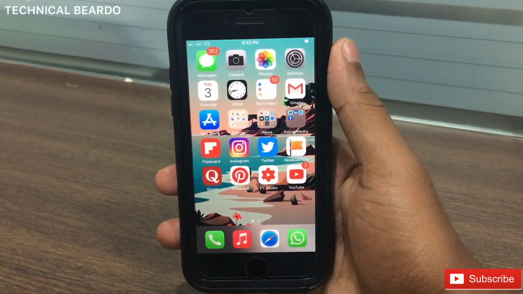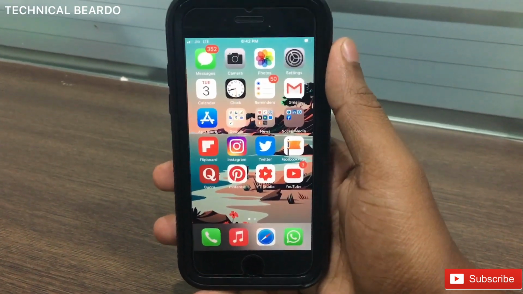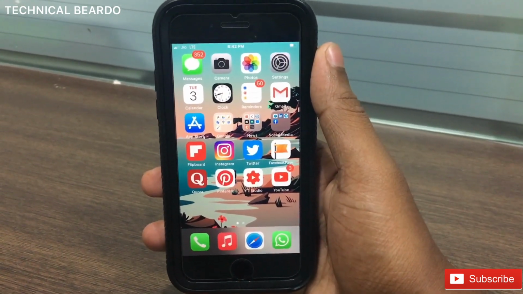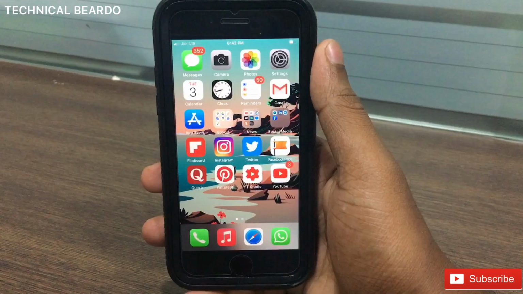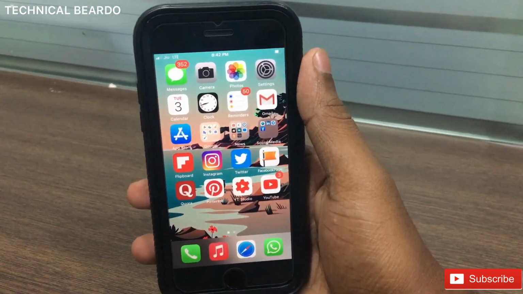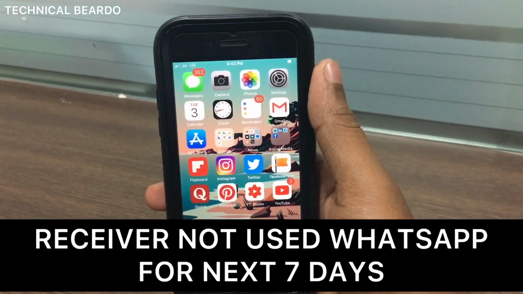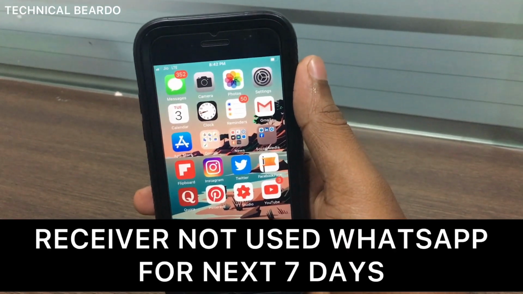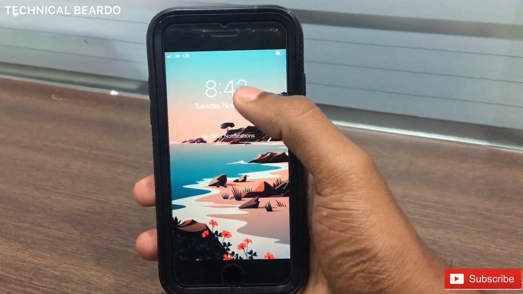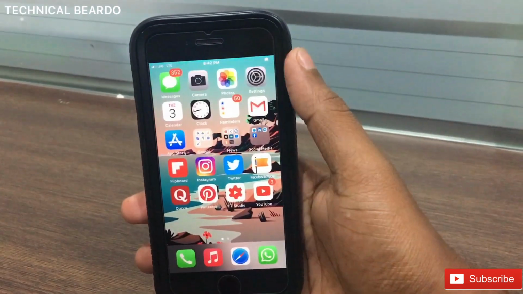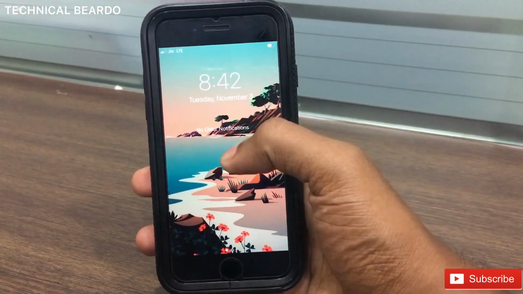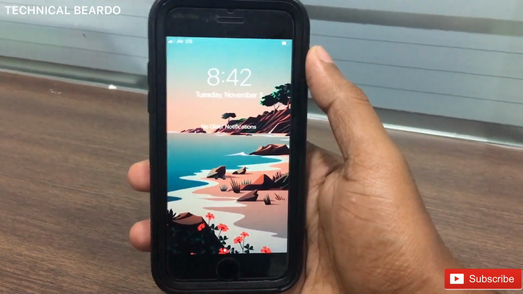So now we know what the update or feature in WhatsApp is, right? Now let's talk about actual facts about this new update. So first of all, if you are sending a disappearing message to a particular person, and that person or the receiver doesn't open WhatsApp for the next 7 days, the message will disappear automatically in the chat, but the preview will remain in the notification section. So the message will be deleted from the chat, but the preview will remain here. So from here the person can read the message even after 7 days.